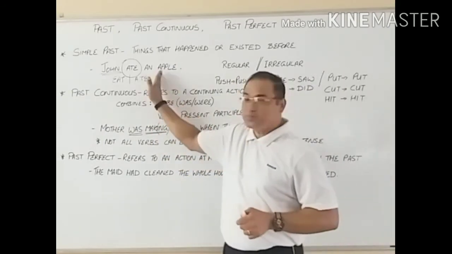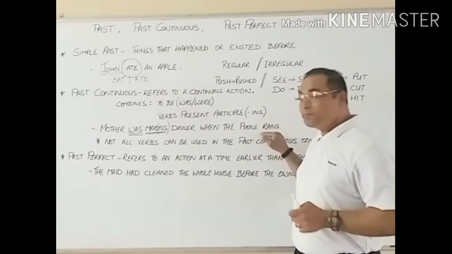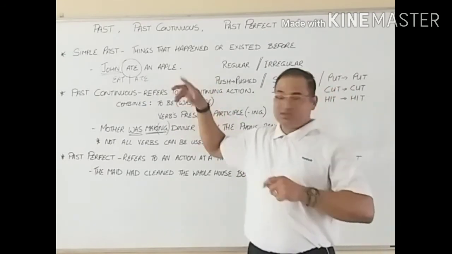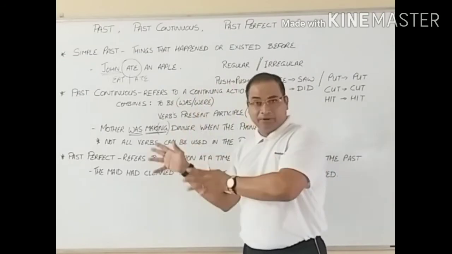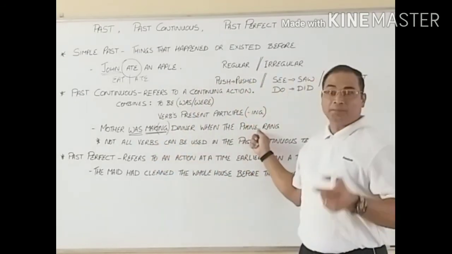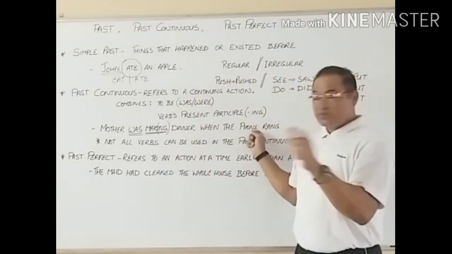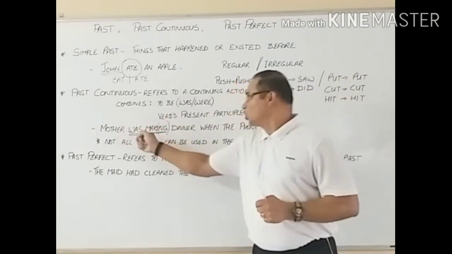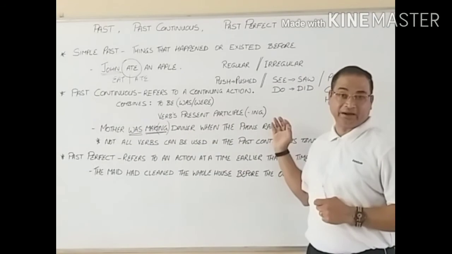Now this is a simple sentence. Now this becomes a complex sentence. You see, we're adding two things. Over here, it's irrelevant about the time. And over here, it's telling you a particular time. When the phone rang was a particular time, which is added to this. So mother was making dinner when the phone rang.